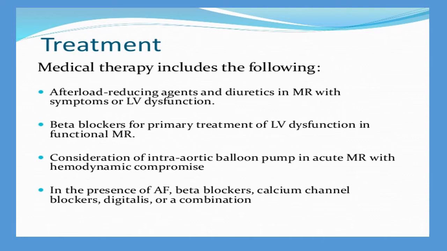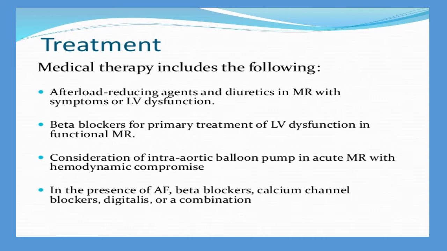The IABP will be done in the cardiac catheterization laboratory. Usually the femoral artery will be punctured, and a 9 French catheter will be inserted, a sheath will be inserted. Through the sheath, a big balloon catheter will be introduced. The tip of the catheter has a balloon. Once it is in the aorta, they will inflate it so that enough blood will be pumped, and the patient will be connected to the IABP machine. Here the augmentation will be fixed, at a minimum of 110 to a maximum of 100.